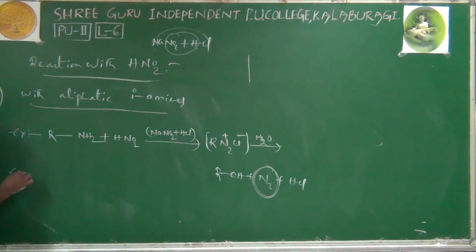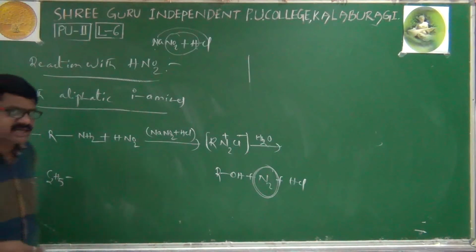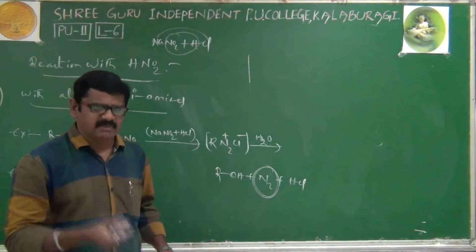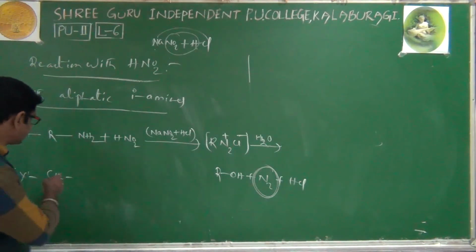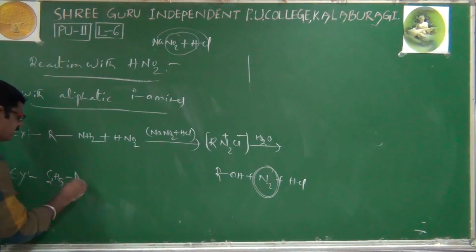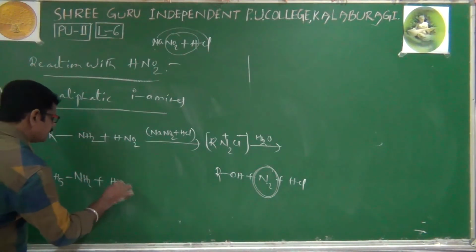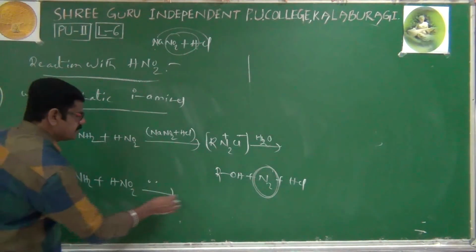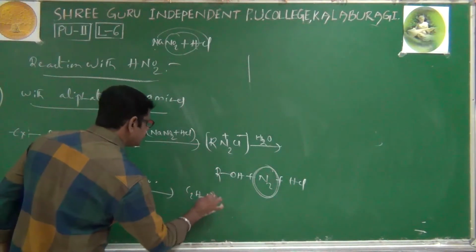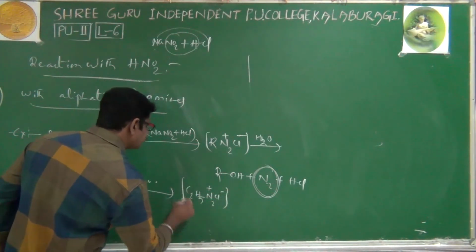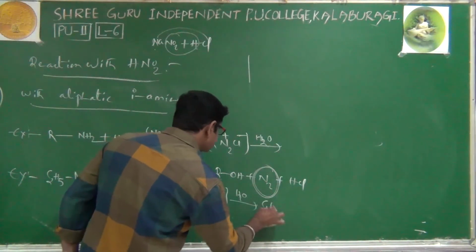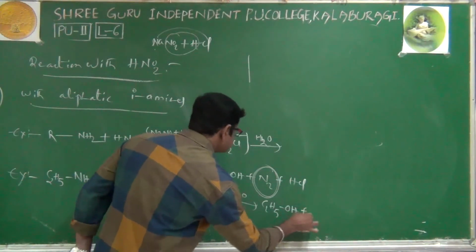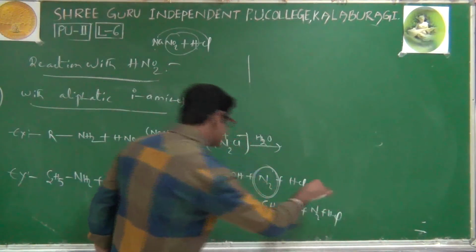Now an example. Instead of R, I will take the ethyl group. Sir, why are we not taking the methyl group? I just showed methyl, but for methyl there is one exception case, which I will also tell you. First I'll give you the ethyl group reaction. Ethylamine reacted with HNO2 gives C2H5N2+Cl-, ethyl diazonium chloride, which undergoes hydrolysis. You will get ethanol, ethyl alcohol, plus nitrogen, and HCl is obtained.